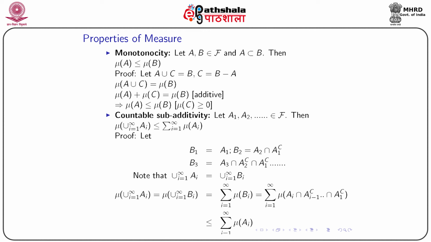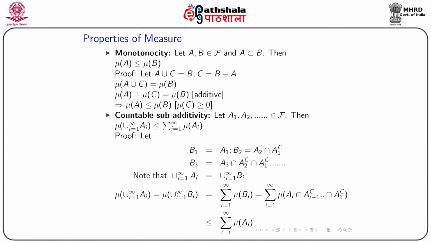So, the whole exhaustive set Ai is replaced by the set Bi, because if I take the union, they will result in the same sets. So, the measure over the union of Ai is the same as the measure of the union over i from 1 to infinity of Bi. Now, the advantage is that B1, B2, B3 are all mutually disjoint.